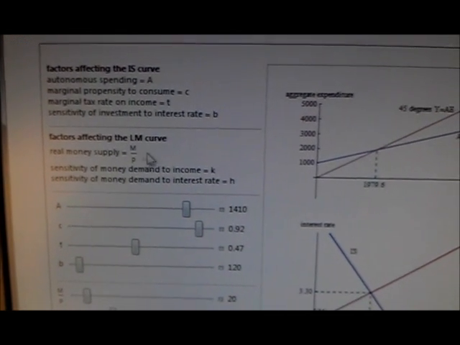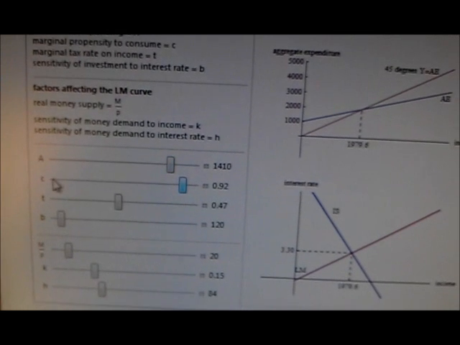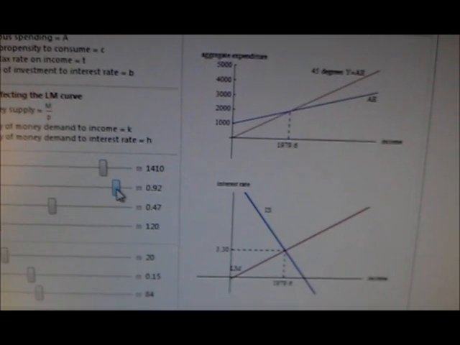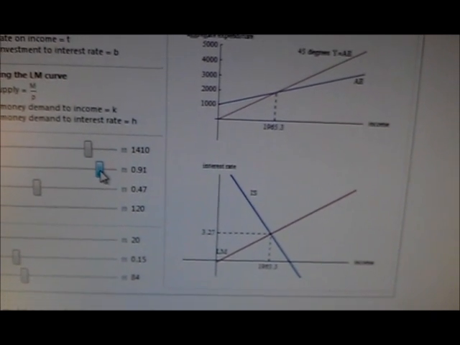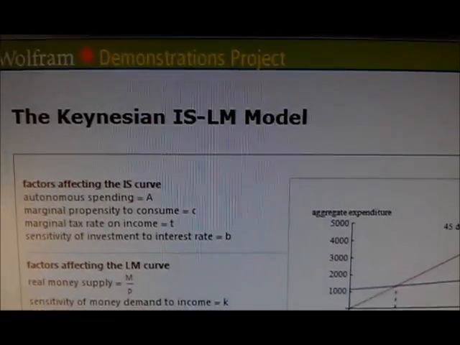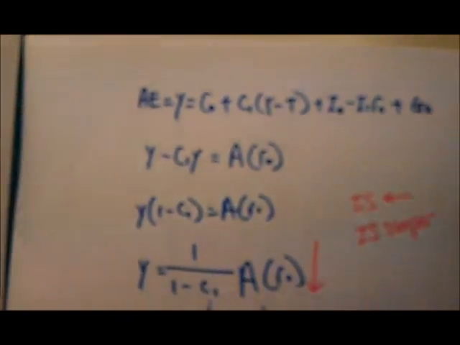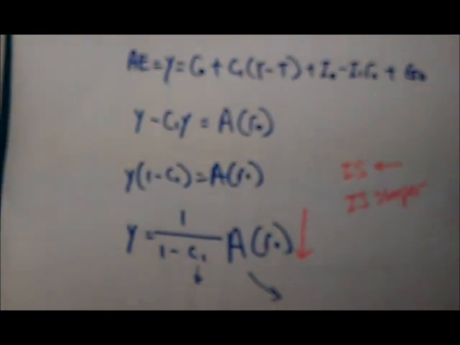Look at the marginal propensity to consume, C. What I'm going to do is decrease C. Look at the IS curve: it becomes steeper. Cool, right? So my IS curve is going to become steeper. This is a great program by this company, and you can go check it out if you want. Let's bring you back to this.